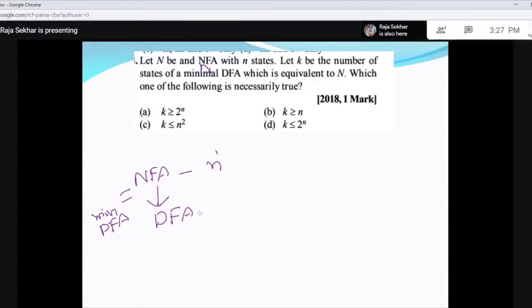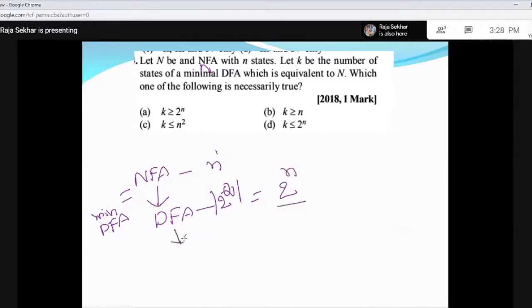What is the maximum number of states you get? Since the NFA has n states, the DFA will have subsets of these states, so the number of states is 2 power n. This is the maximum number. Greater than this is not possible.